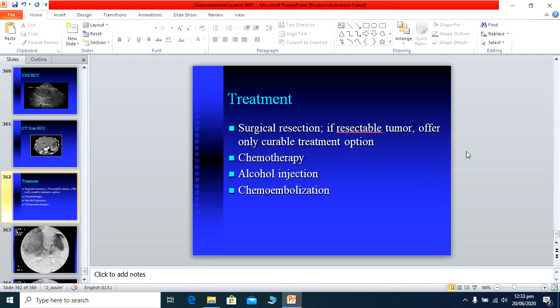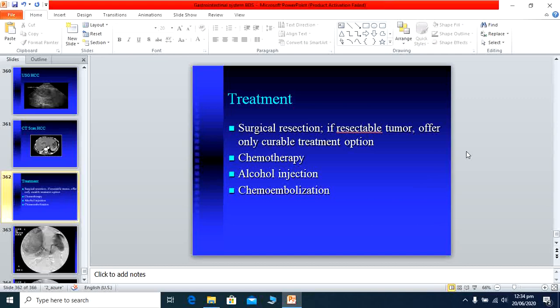But usually patients come to us with cirrhosis and multiple tumor nodules in the right and left lobes, and the surgical option is not available for these patients. Other treatment option is chemotherapy.